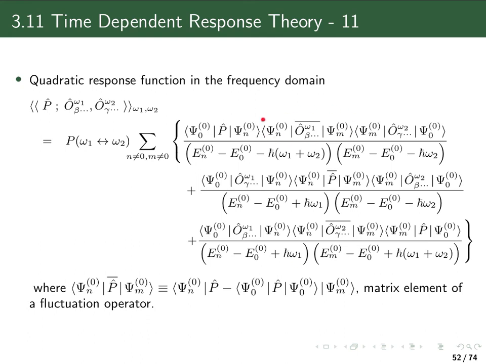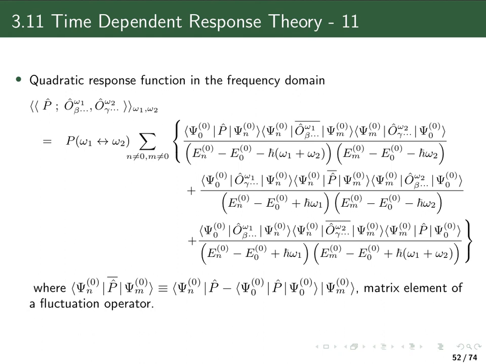And as I already mentioned, here we have two different excited states, and therefore we also have a double sum here, not only a sum over all the excited states n, but also a sum over all the excited states m. And in these energy difference denominators, now we have either the energy difference between the ground state and one of the excited states, or the ground state and the other excited state.